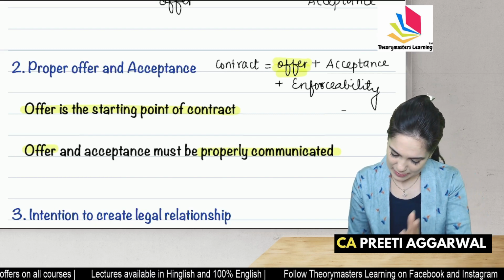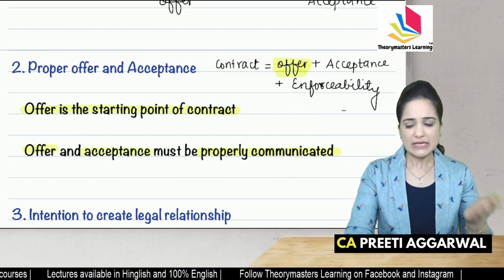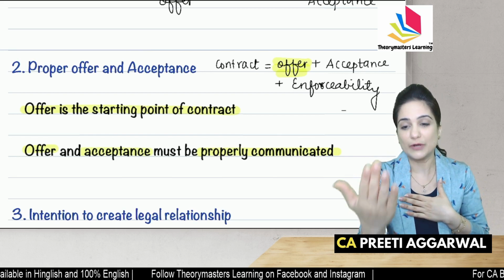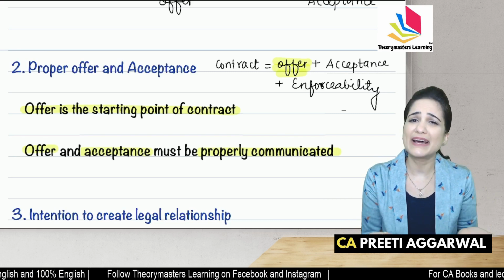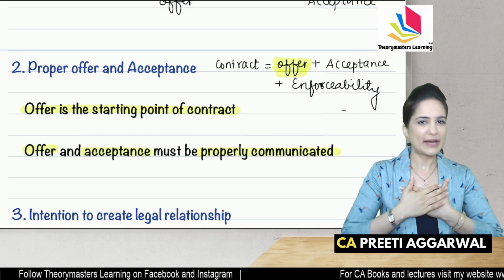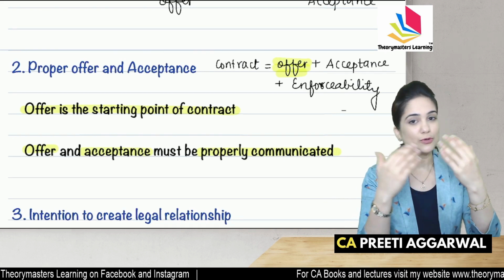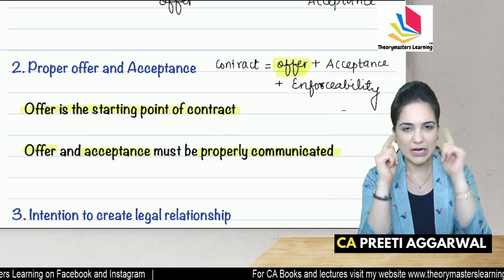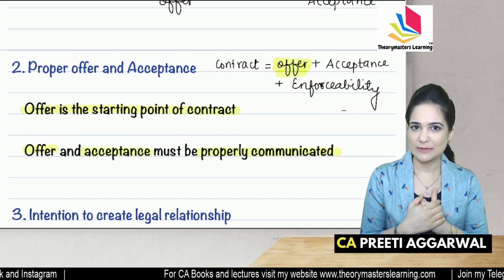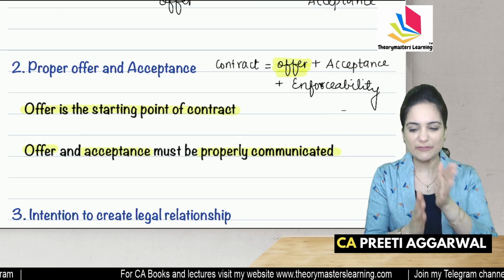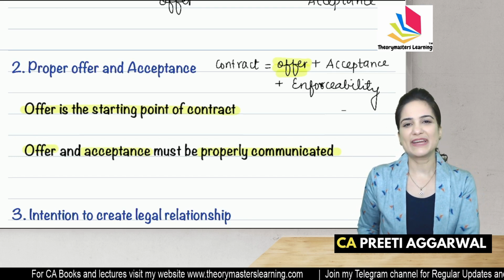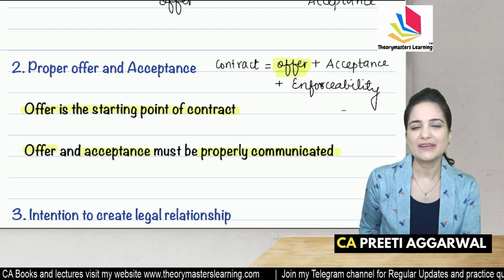Similarly, acceptance must also be communicated. I have given you the offer, but unless you communicate the acceptance, how will I understand that a contract is now being made? So I gave the offer, you had knowledge, you heard about it, you read about it, you sent your acceptance. Ultimately, we are on the verge of making a contract. Yes, offer and acceptance must be properly communicated.